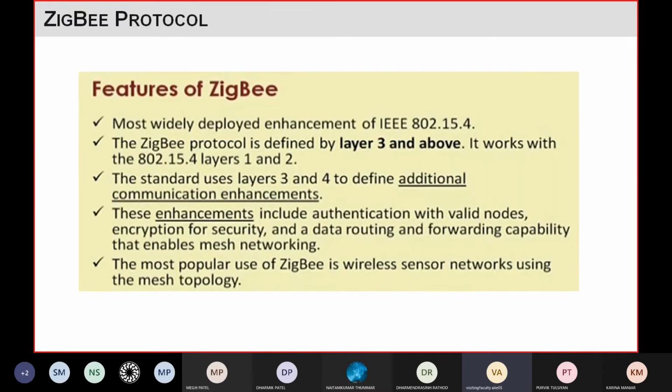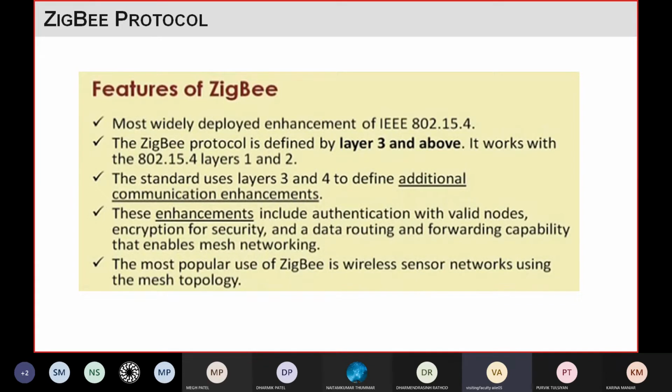Then the next protocol is ZigBee. If we see some features of ZigBee, ZigBee is nothing but an enhanced version of this IEEE 802.15.4 protocol. It's the same protocol but with some modification, some enhancement, some improvement. The improvement is, as we already discussed, that IEEE 802.15.4 uses the first two layers, physical and MAC layer.